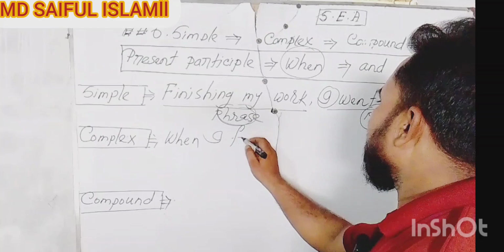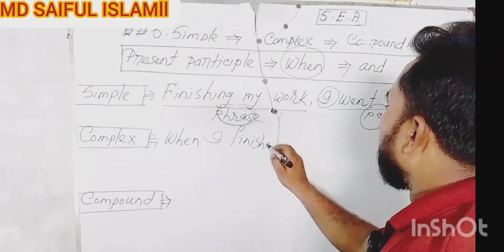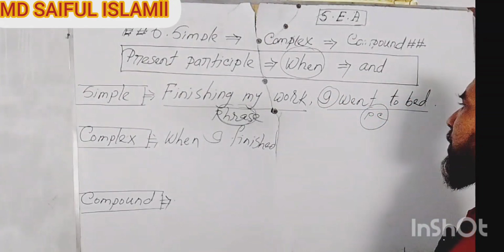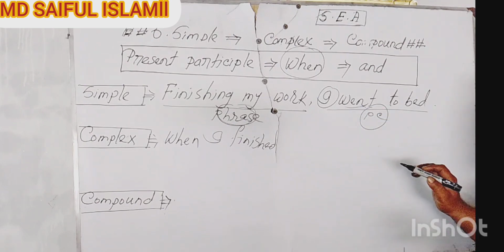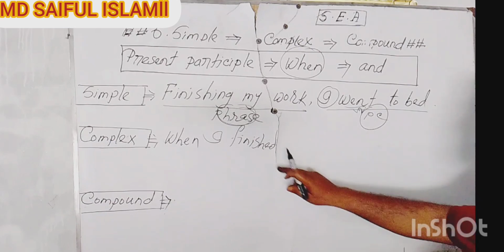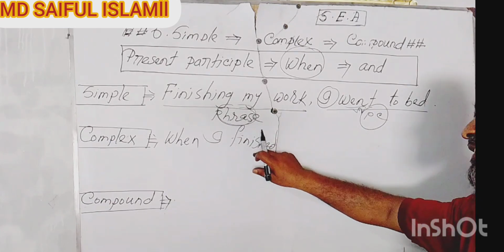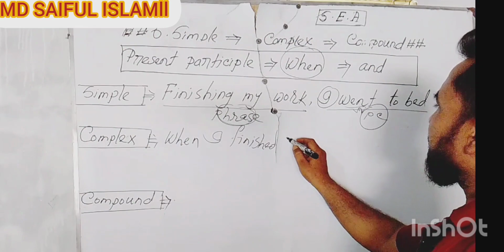Here the finite verb is finished, because we should use the form of verb according to the principal clause. Here, went is V2 form, so we should use the V2 form of the verb, finished. For this reason, I have written here finished, and then my work.